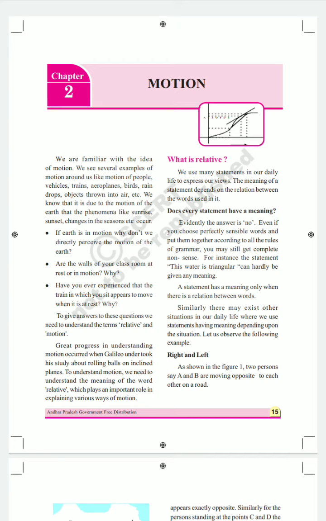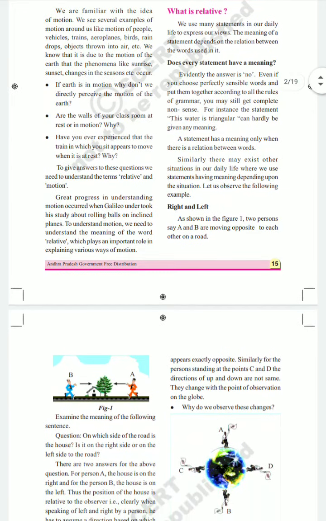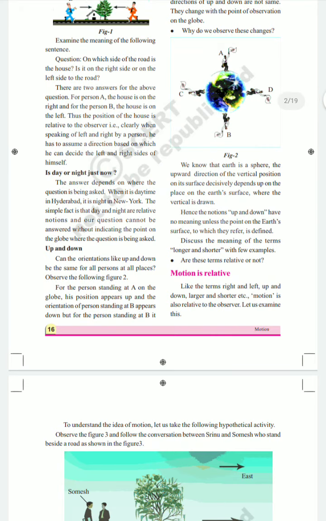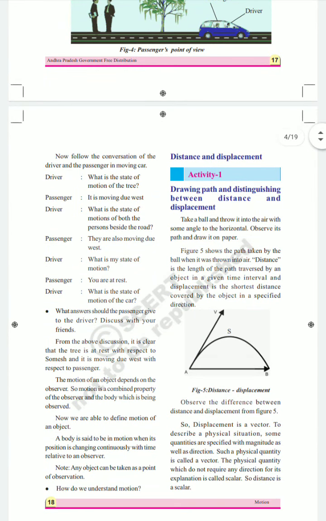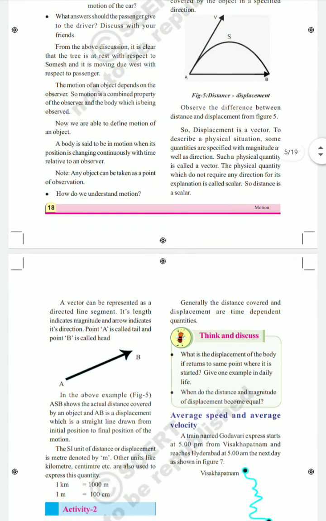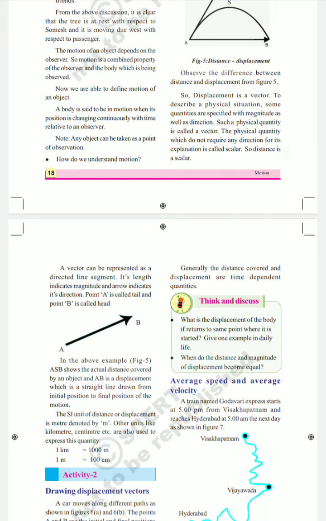For example, we already learned distance and displacement. Distance means the total length covered by the object in a particular time interval, and when we define distance, there is no particular direction. Displacement means the shortest distance taken by the object in a specified direction. So for displacement we are specifying the direction, so it is a vector quantity, and distance is a scalar quantity.